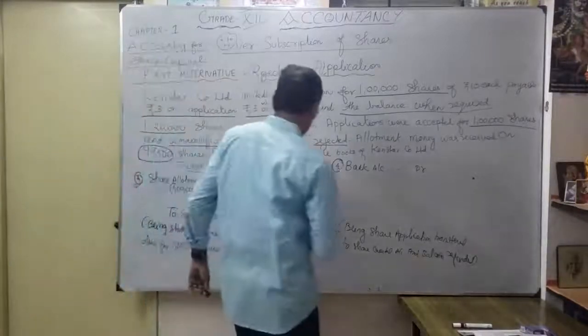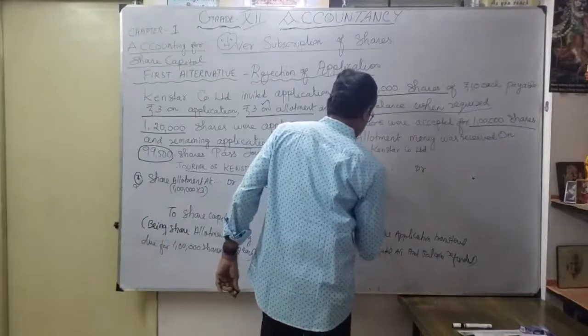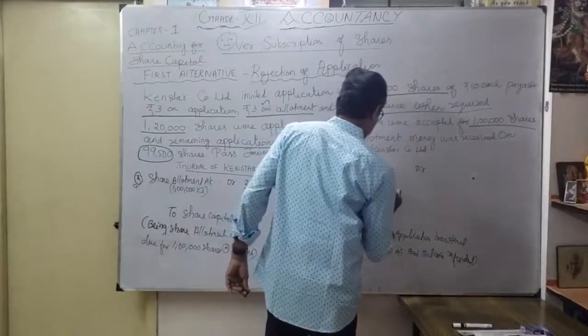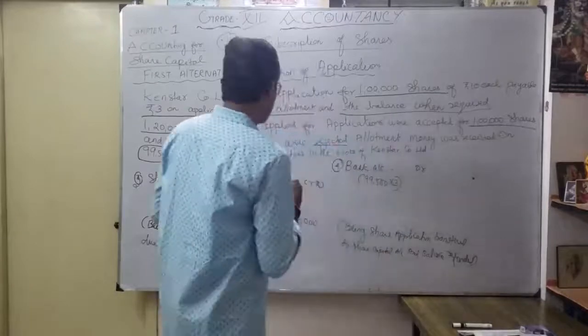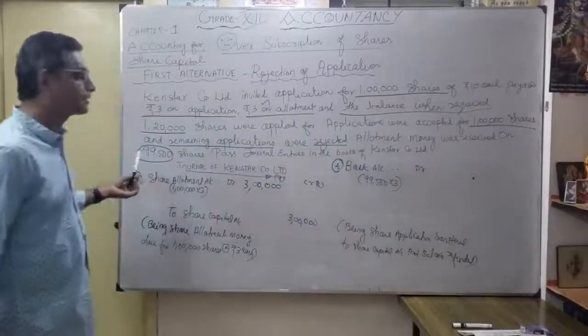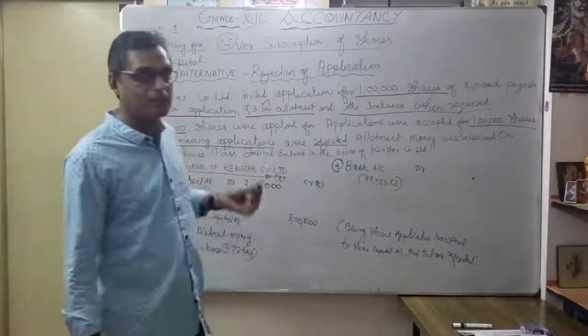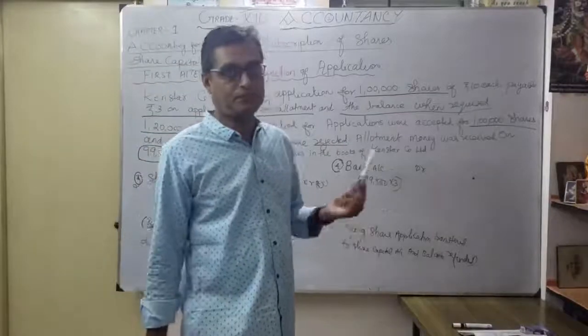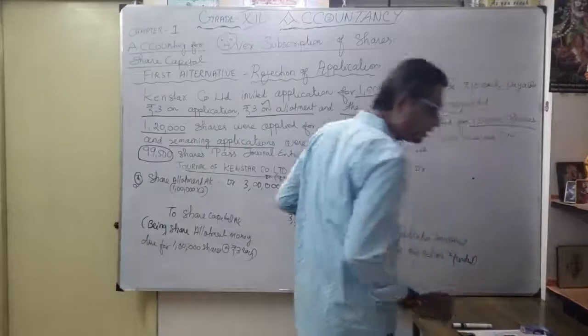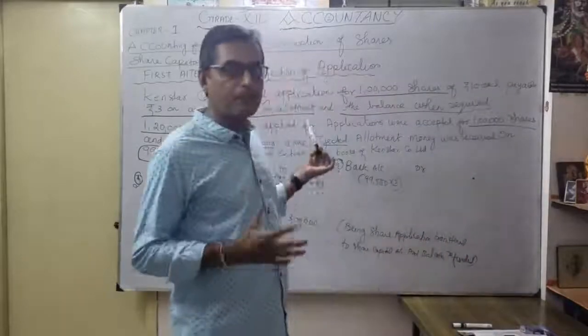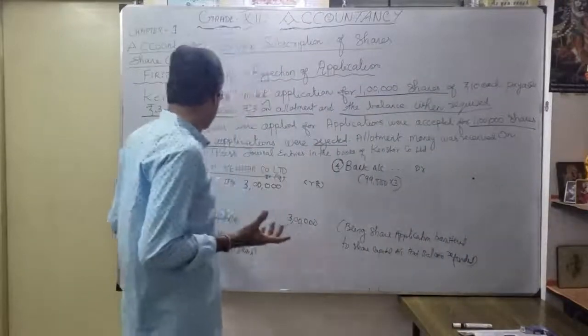Okay. So that means what? 99,500 into 3. That means the 500 shares, that particular share allotment is not given. So that is considered as what? Calls in arrears. Okay, you show it as calls in arrears, or we have to just close the account. Okay, that's our fourth entry.